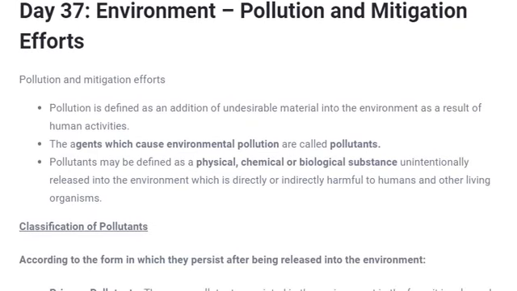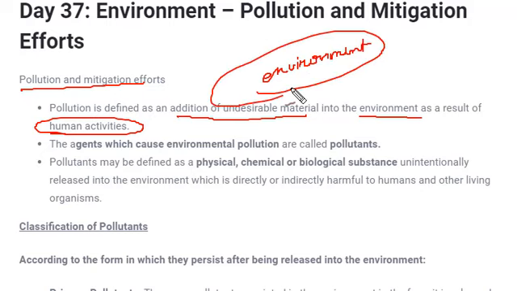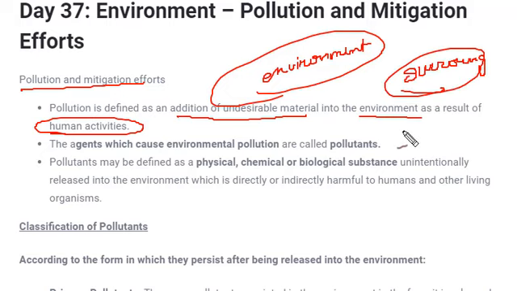As I said, in this video, we will be learning about pollution and its mitigation efforts. So what is pollution? Pollution is simply defined as addition of undesirable material into environment as a result of human activity. What is environment? We have already learned in a previous video. Environment is something in which all the abiotic components interact with each other, or in simple words, surrounding is called environment. Anything and everything surrounding you would be called your environment.